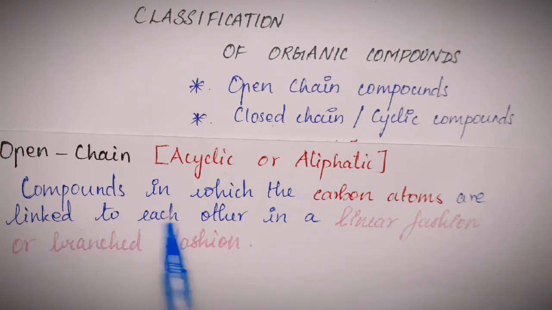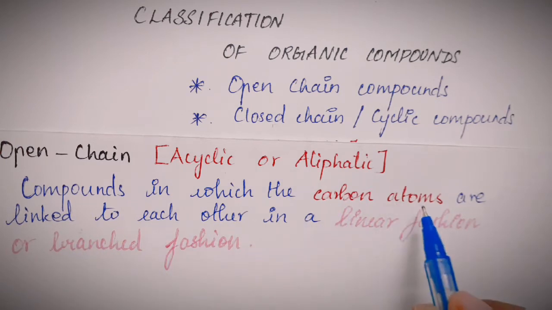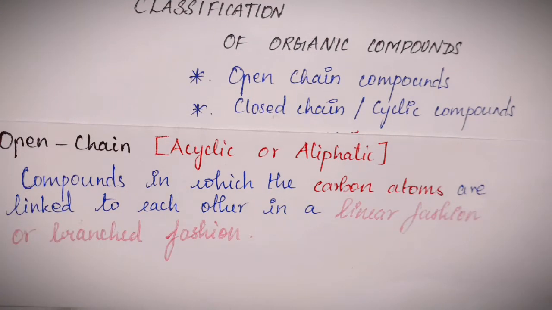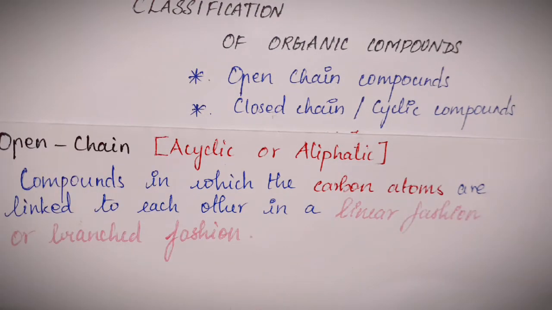So what are open chain compounds? These are formed when the carbon atoms are linked to each other in a linear fashion. What do I mean by a linear fashion? A linear fashion means that the carbon atoms are all arranged in a straight line. These types of compounds may also show branching from the main or parent chain of hydrocarbons, which are along a straight line.